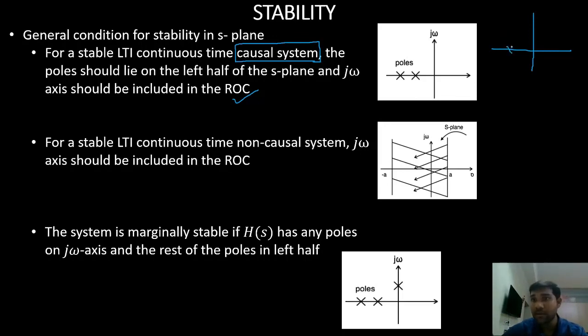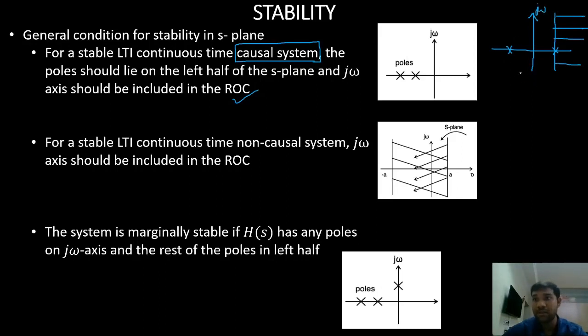Suppose I have two different poles, one on the left side and one on the right side. And if my system is causal, my rightmost pole is here. This is my rightmost pole. And since it is causal, my ROC is right of the rightmost pole. Now my ROC does not include the j omega axis.